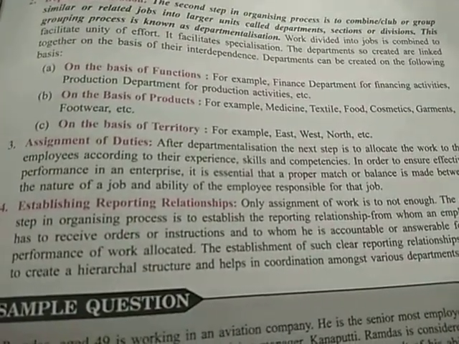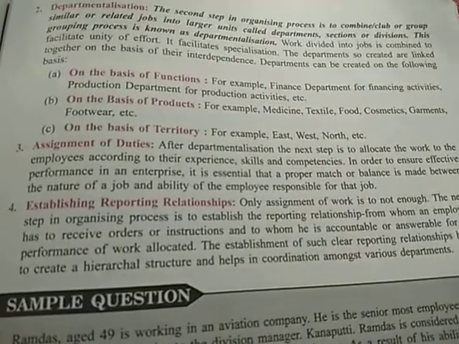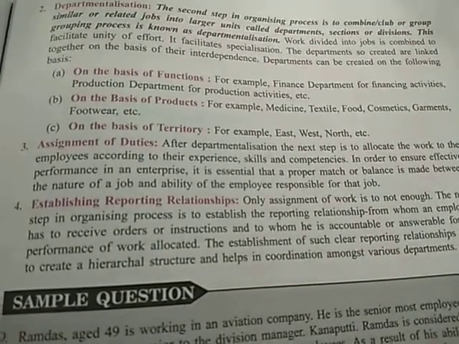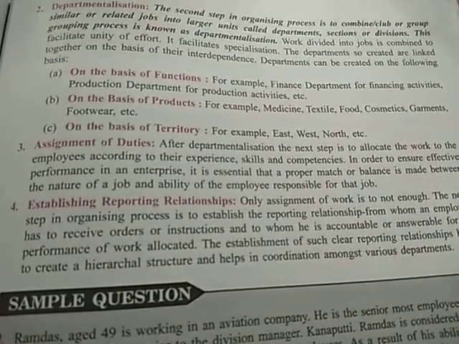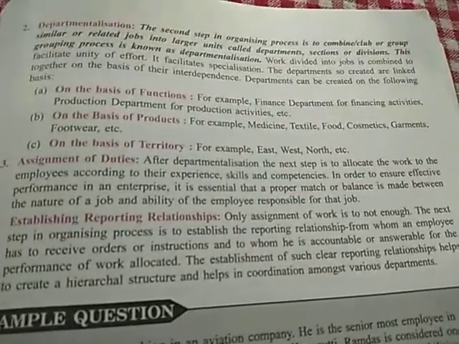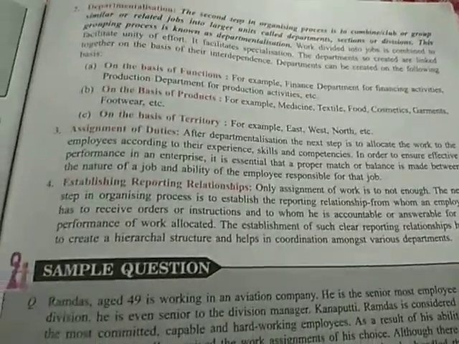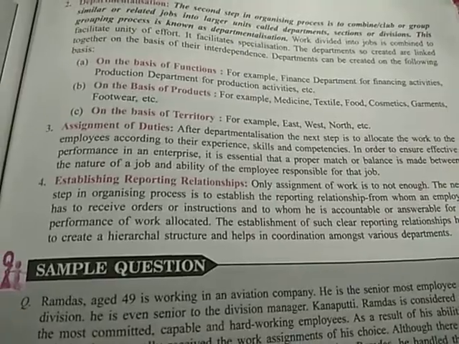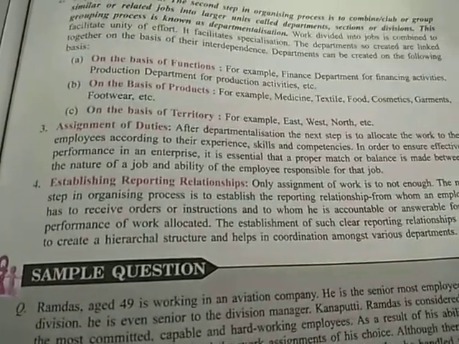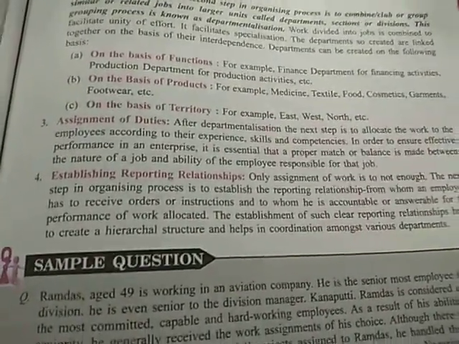Since you know the competency and skill of the employees, you need to ensure that effective performance of the job is done by providing them the work that is according to their ability. Such kind of jobs should be provided to that employee. That is the next step in the organizing process.